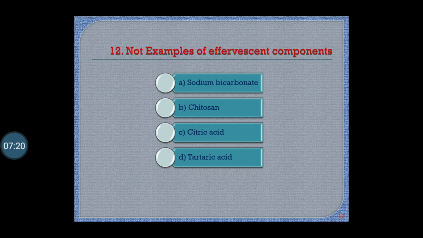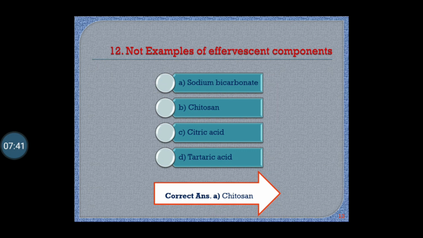Option A, sodium bicarbonate, option B, chitosan, option C, citric acid, option D, tartaric acid. Correct answer is option B, chitosan. Chitosan is not the effervescent component.